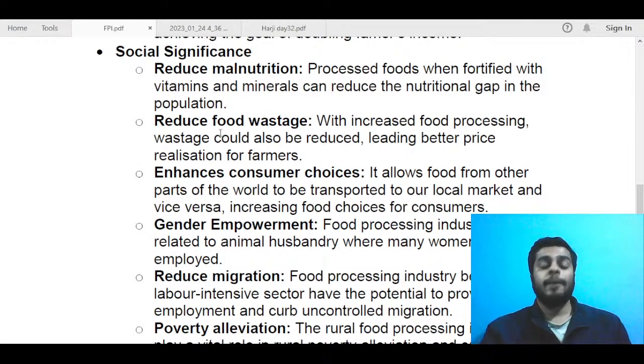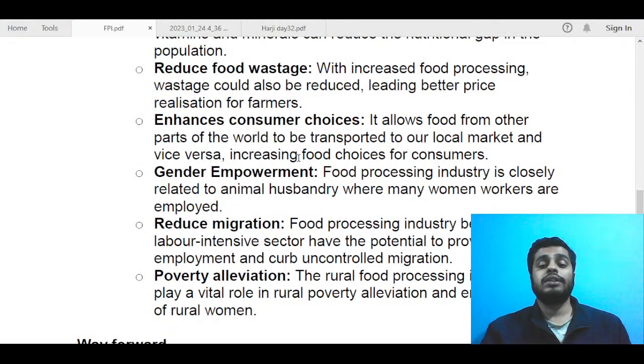Next, we can talk about enhancing consumer choices. It allows food from other parts of the world to be transported to our local market and vice versa, increasing food choices for consumers. For example, in India also, after globalization, we see a lot of different processed food products from different countries that Indian people have developed a taste for. So that certainly enhances consumer choices.